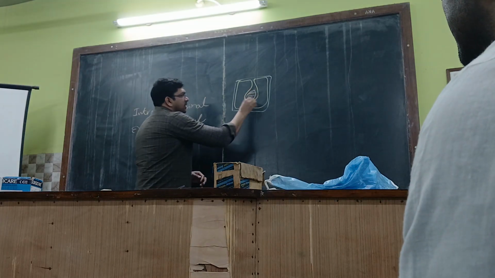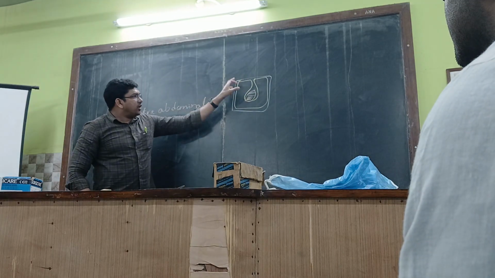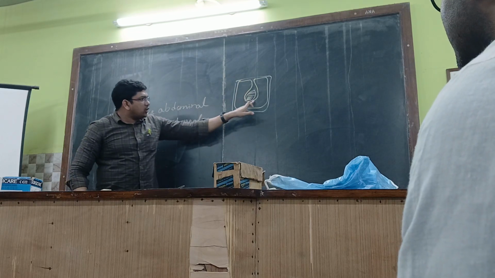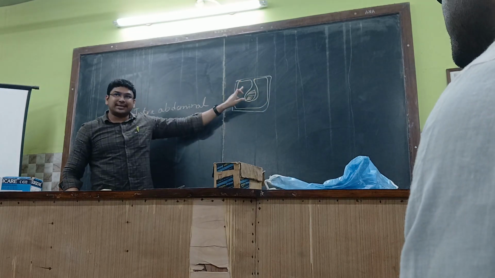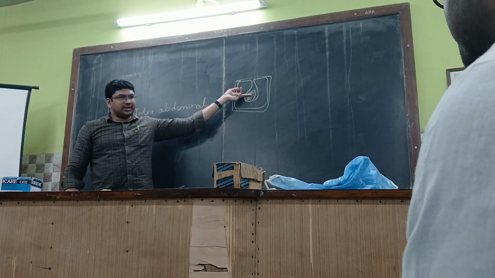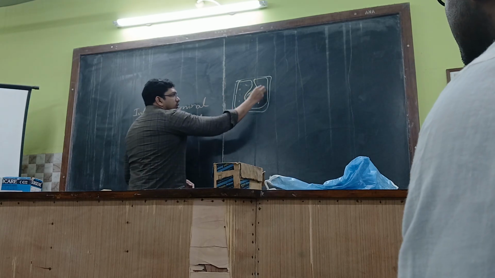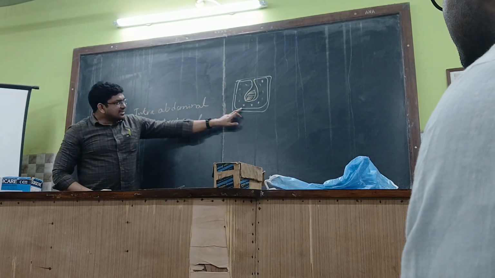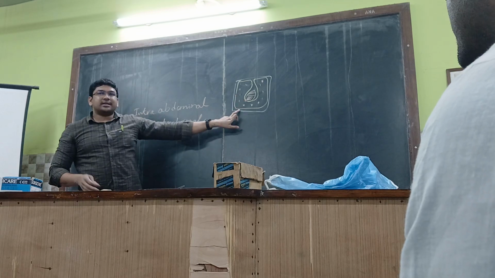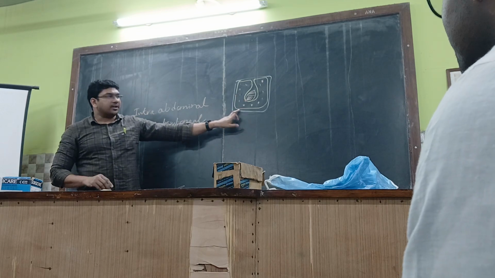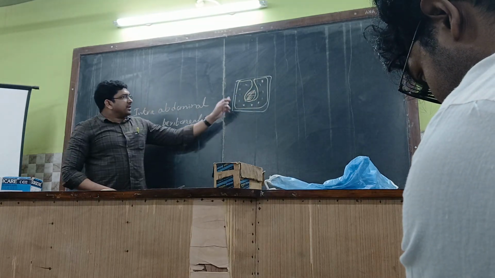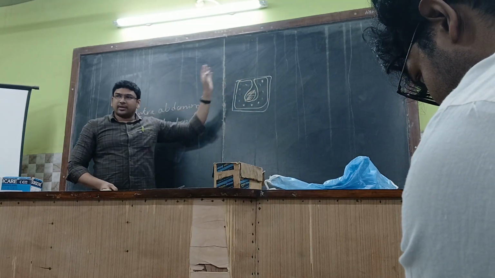The liver is within the abdominal cavity, but this closed cavity you are seeing is the peritoneal cavity, and the liver is outside it. This peritoneal cavity is filled with peritoneal fluid, just like the visceral and parietal pleura, there are visceral peritoneum and parietal peritoneum. So this organ is outside the peritoneal cavity but within the abdominal cavity.